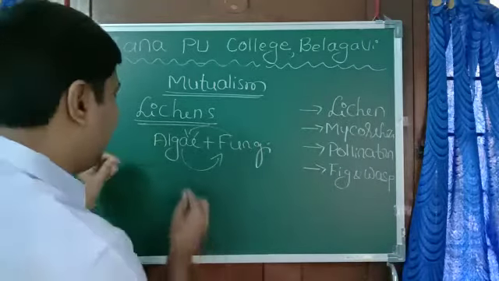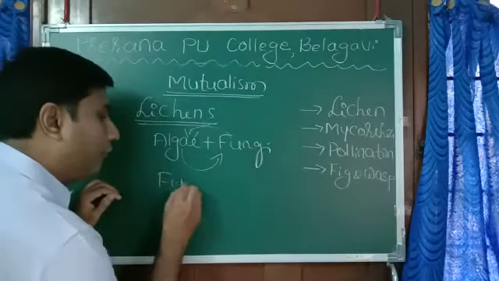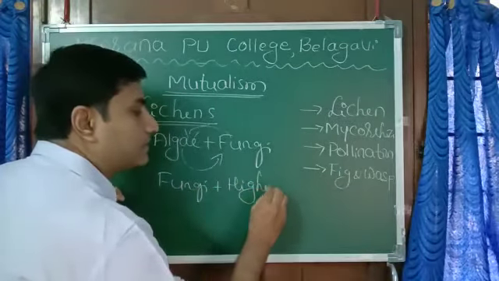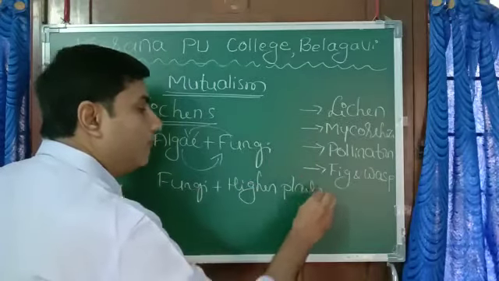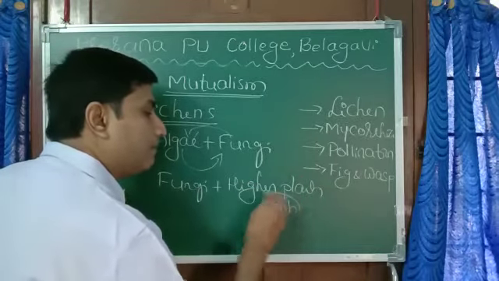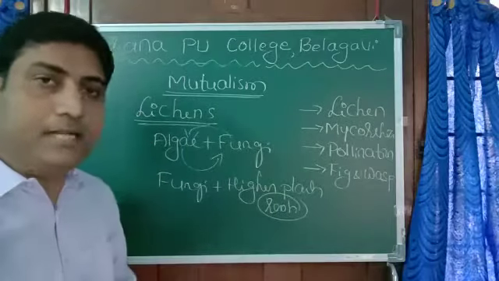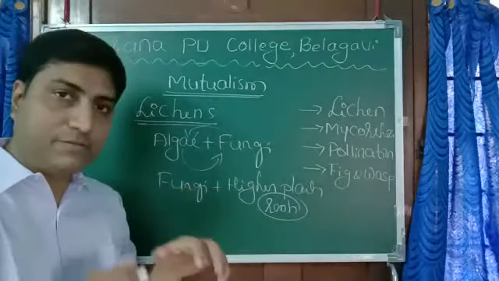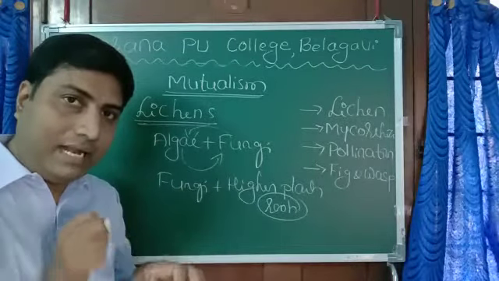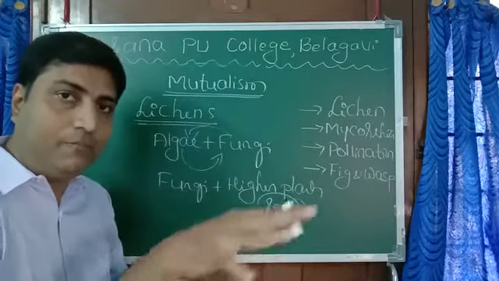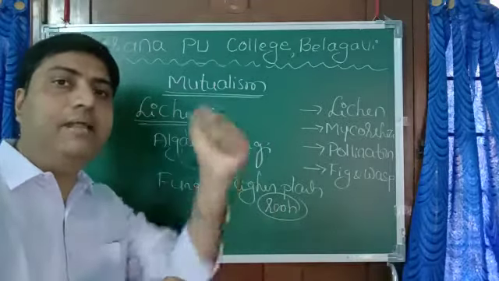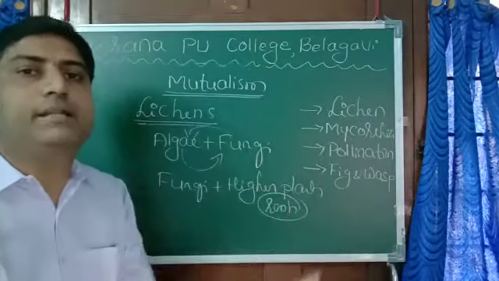Another example we can give is mycorrhiza. Mycorrhizal association is an association between fungi and the roots of higher plants, meaning angiosperms and gymnosperms. The fungi live in their roots, and their filaments help in the absorption of water and minerals for that plant. The plant in turn provides them nourishment and shelter.